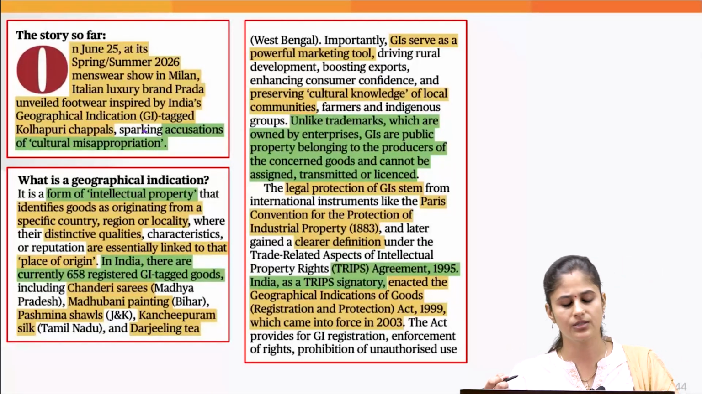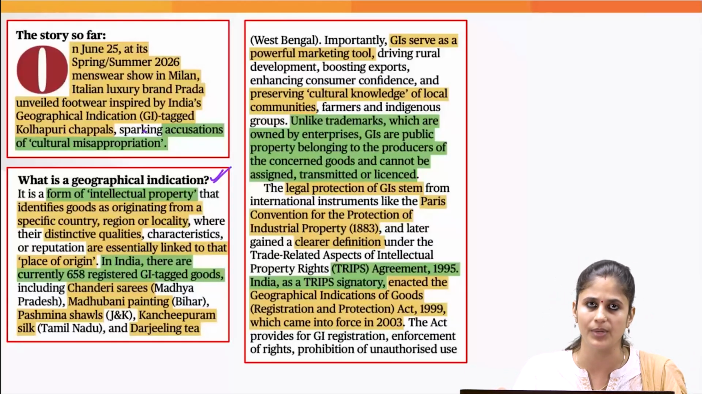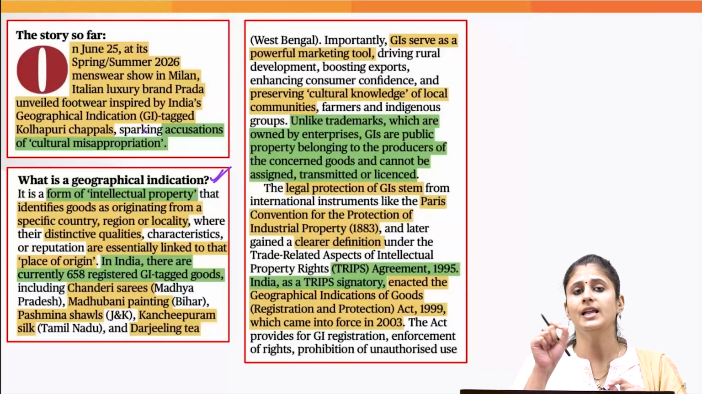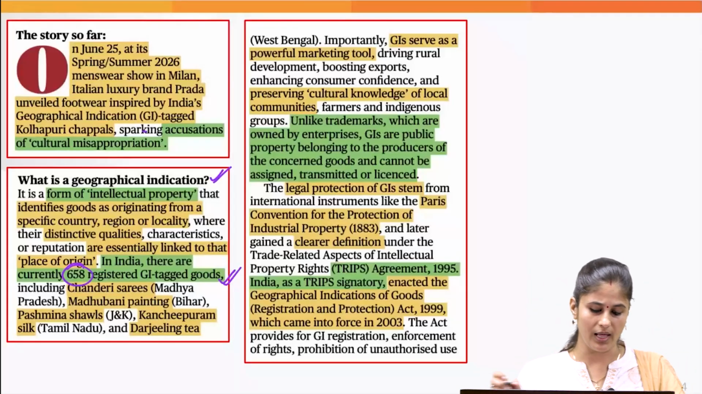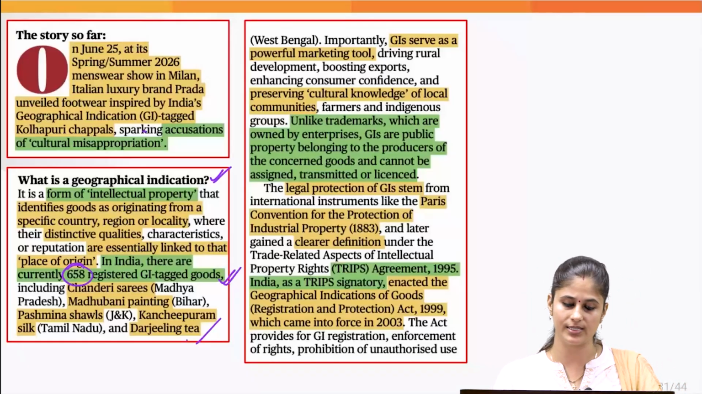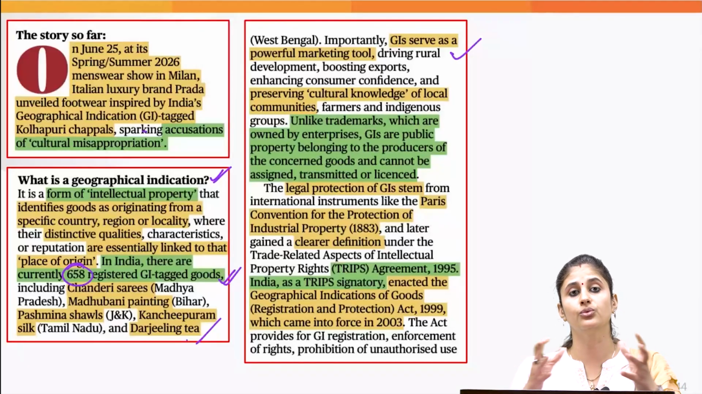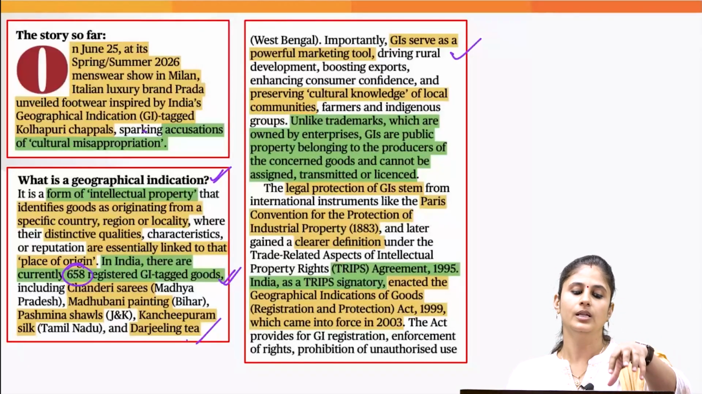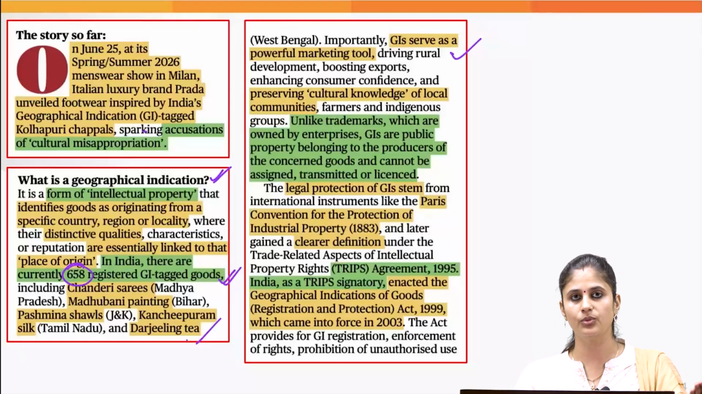Now, in this respect, let's first understand what a GI tag is. It is a kind of intellectual property which defines that a particular good originates from a particular place, and since it originates from there, it has some unique characteristics. Currently, according to this article, we have more than 600 registered GI goods. So you have Darjeeling tea, Kanchipuram silk from Tamil Nadu, etc. This serves as a powerful marketing tool and gives a boost to the rural economy also, because if a product is a GI tag product, people from other states would come to buy it. So this would give a boost to the local economy.